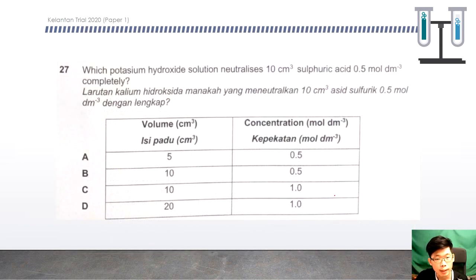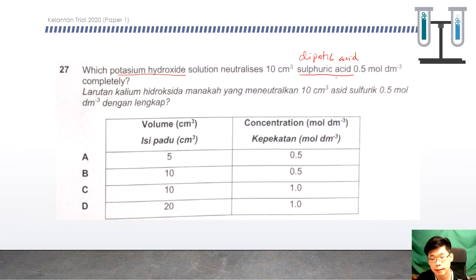27. Which potassium hydroxide solution neutralizes 10 cubic centimeter of sulfuric acid of 0.5 mole per cubic decimeter completely? So this is neutralization. Sulfuric acid is a diprotic acid. In other words, the number of mole for the potassium hydroxide should be double to neutralize the sulfuric acid.